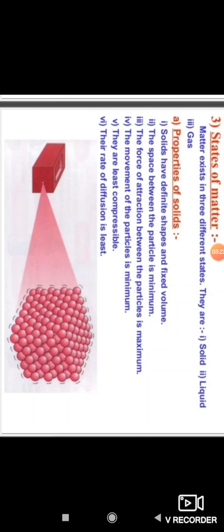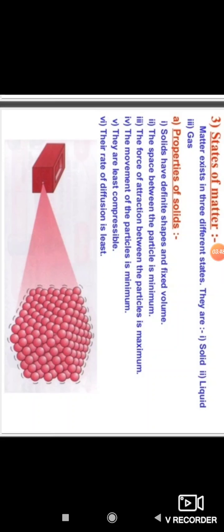And then, states of matter. You know the names of the states of matter from your previous standards. There are 3 states of matter: solid, liquid and gases are the 3 different states of matter.